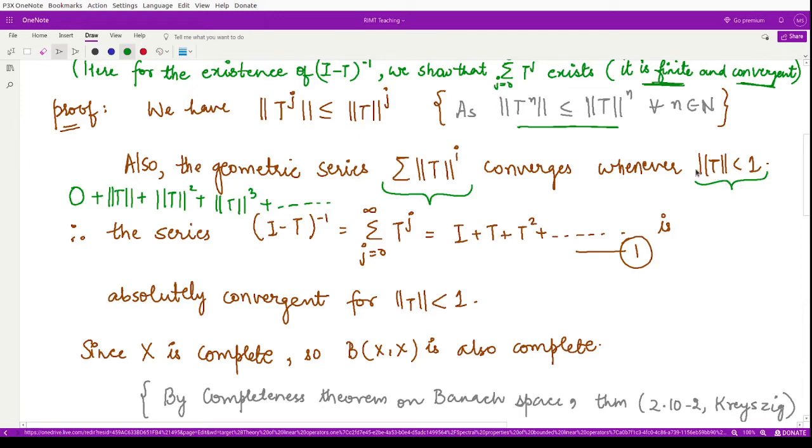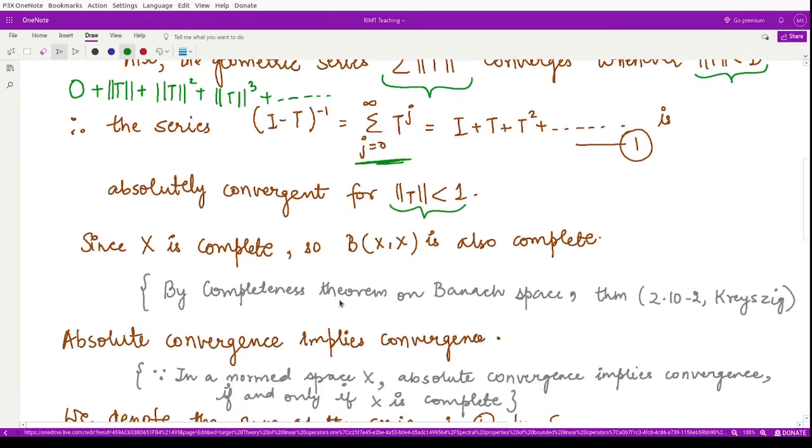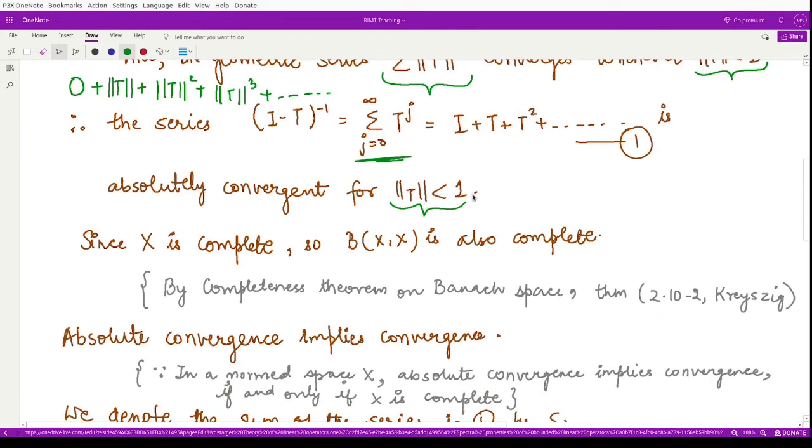So we say that this infinite series also converges absolutely for norm of T less than 1, because the normed series converges. Therefore the series given by equation 1 converges absolutely whenever the norm of T is less than 1.